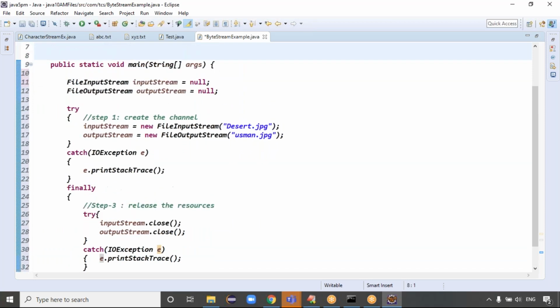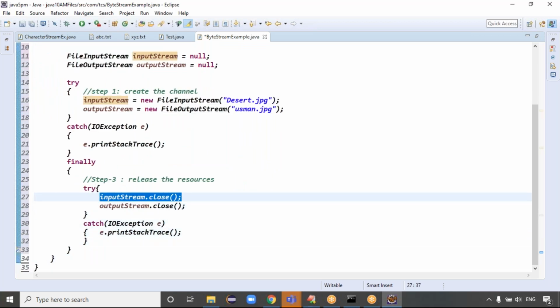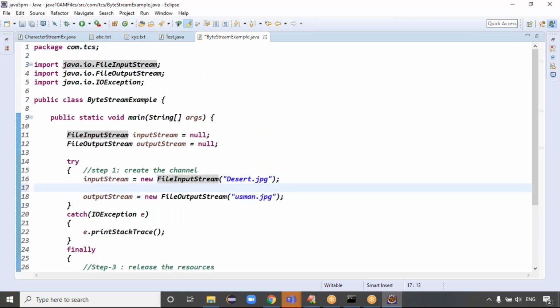Yes, in real time, guys, always before releasing the resources, please try to check whether the resources exist or not first of all. Because who knows, in some cases there are issues. The input stream object is created, and I have some other code here. This code is generating an exception. This code generating an exception means what happened, guys? The output stream object is created or not created now? Yes, the input stream is created, and we got the exception here. When we got the exception here, then what happened? Is the output stream object created or not? The output stream object is not created, right?